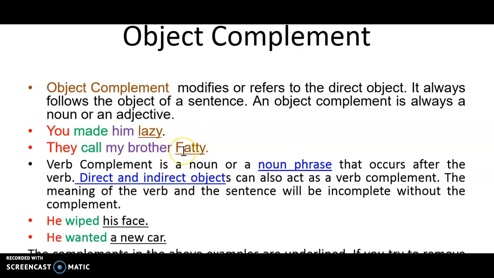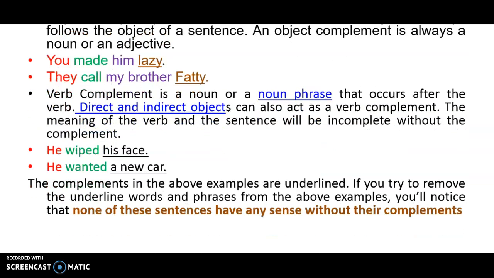Whom? So fatty. So that is a verb complement. Then, as I told you already, a noun can act as a noun phrase, a noun can act as a complement, and then direct and indirect objects can also act as verb complements too. He wiped his face.